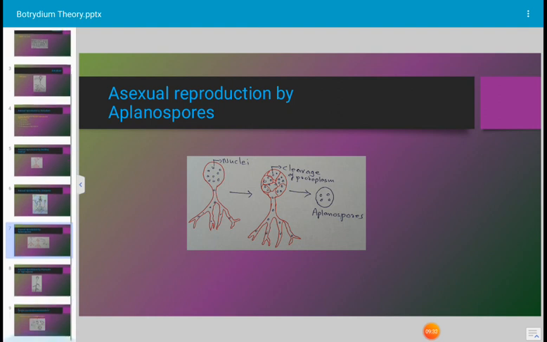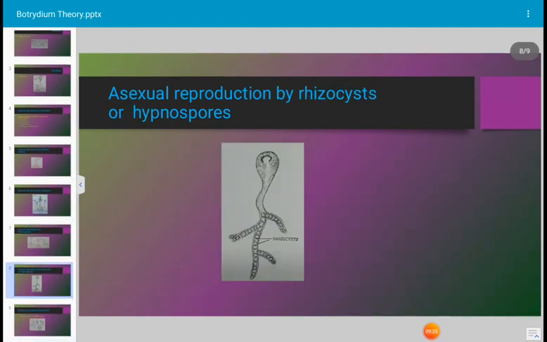Next, this is the asexual reproduction by cyst formation, and the cysts are also known as rhizocysts or hypnospores. Let us see. The hypnospores are formed during unfavorable environmental conditions. The hypnospores are thick-walled spores. When the entire content of the vesicle develops into a single hypnospore, it is described as macrocyst.